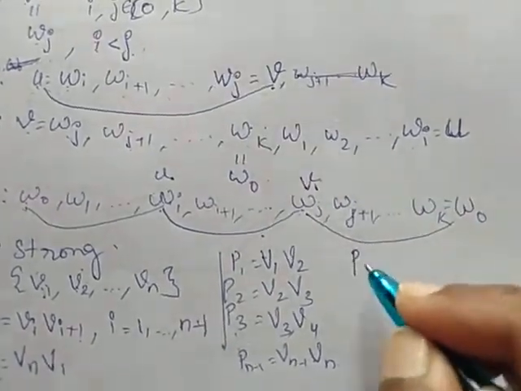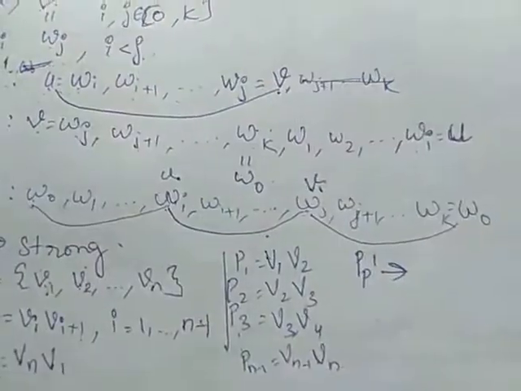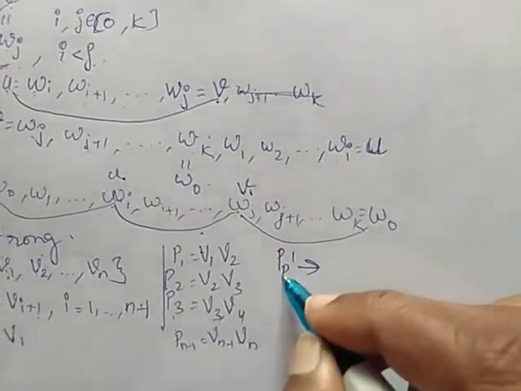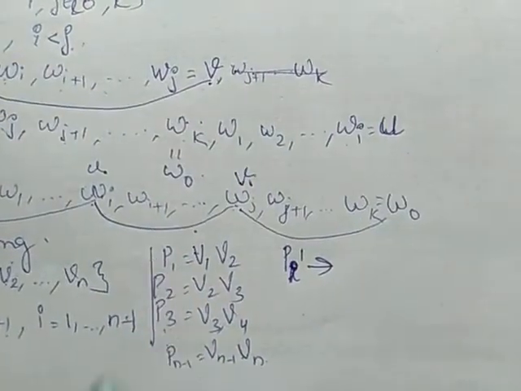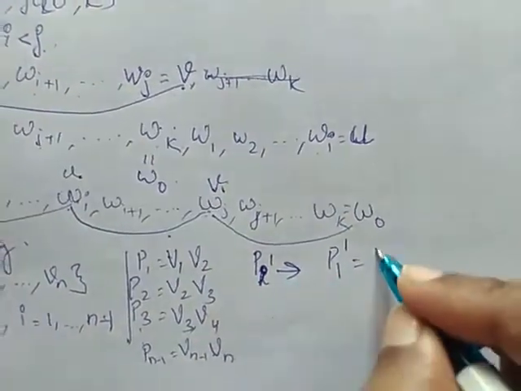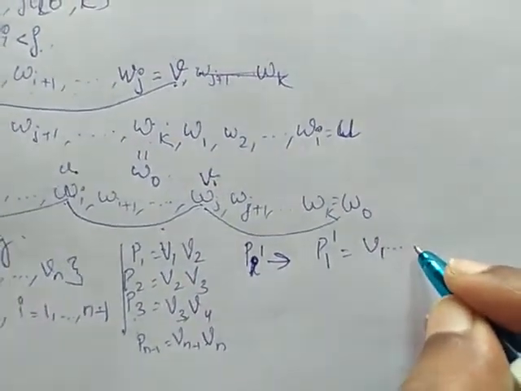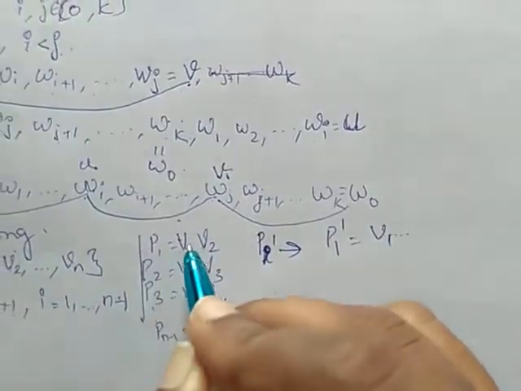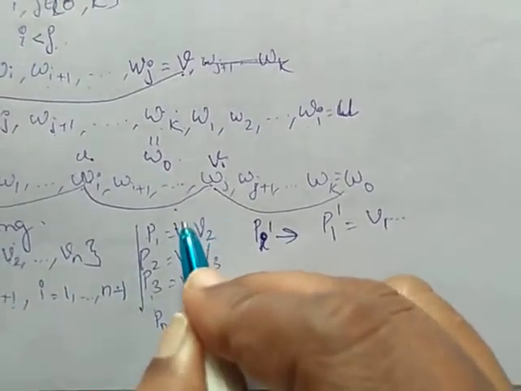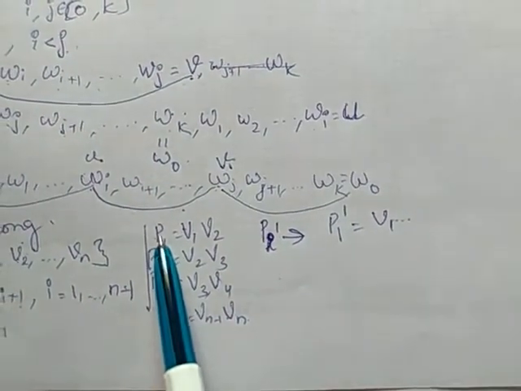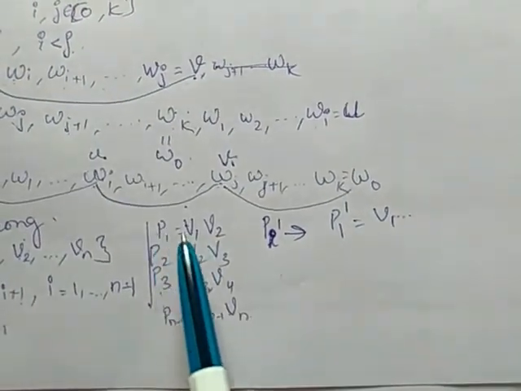Now, I am going to define the path Pi dash. So what is Pi dash? It is a path obtained from Pi by deleting the last vertex. So what is P1 dash? V1, etc. V2 should not be there. All other vertices in between will be there. See, P1 path means V1 to V2. In between, vertices may exist or may not exist, because it is not an edge between V1 to V2. It is a path from V1 to V2.